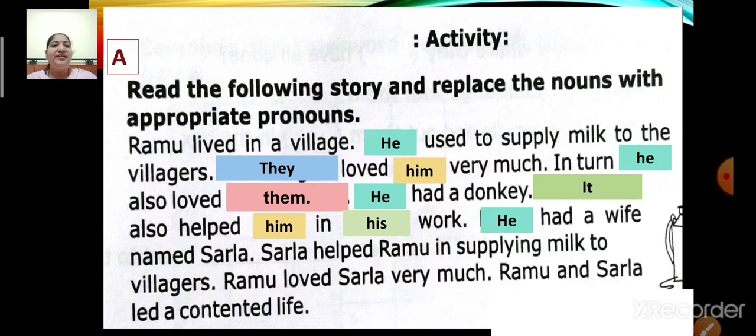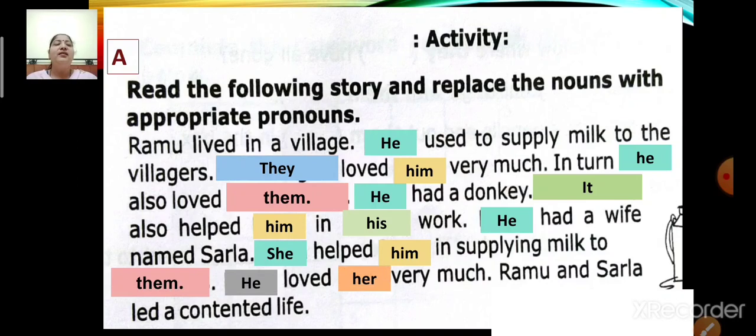So we will write she helped him in supplying milk to them. He loved her very much. Now next sentence, Ramu and Sarla led a contented life. Now here, instead of writing Ramu and Sarla, we will write they led a contented life. Understood?